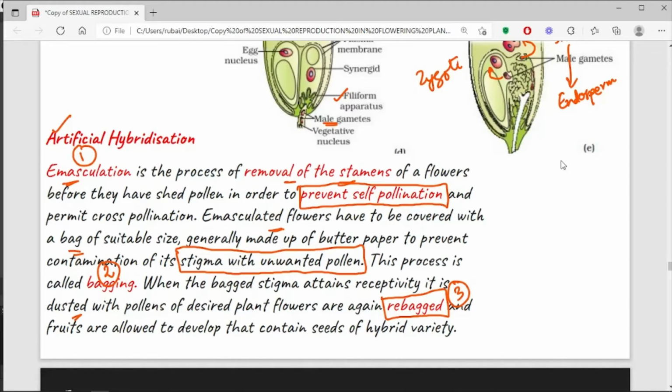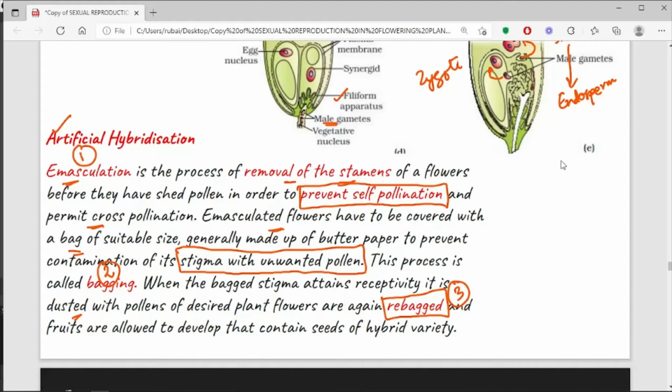The first one is emasculation. You're removing the anther to prevent self-pollination and to permit cross-pollination. The second step is bagging, where you are covering up the plant with a paper bag, because you don't want it to get contaminated with some unwanted pollen.